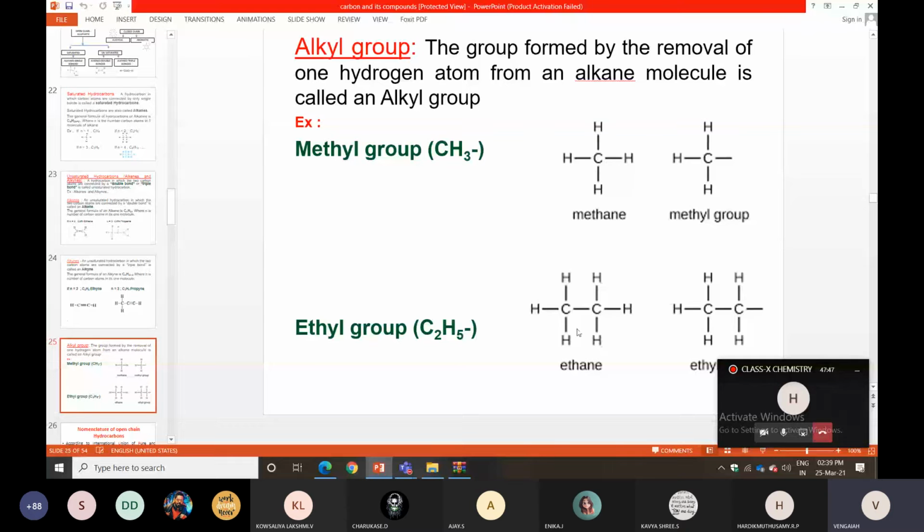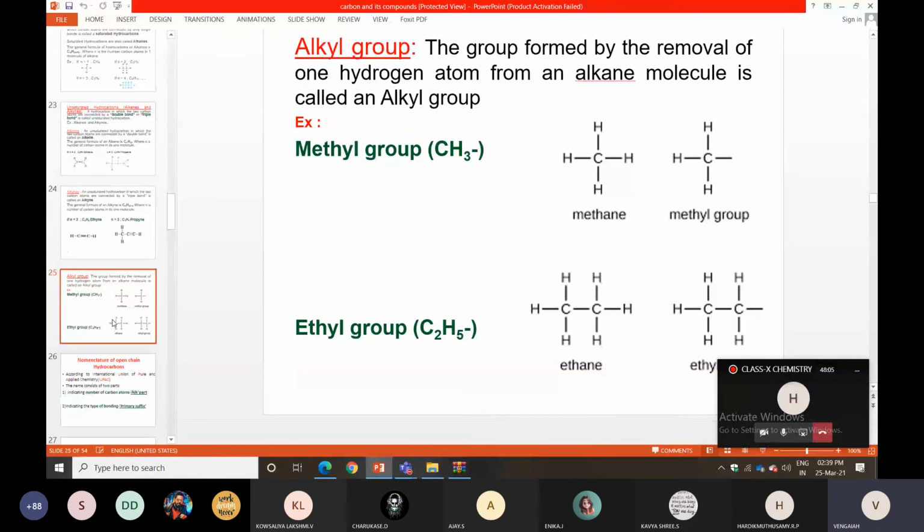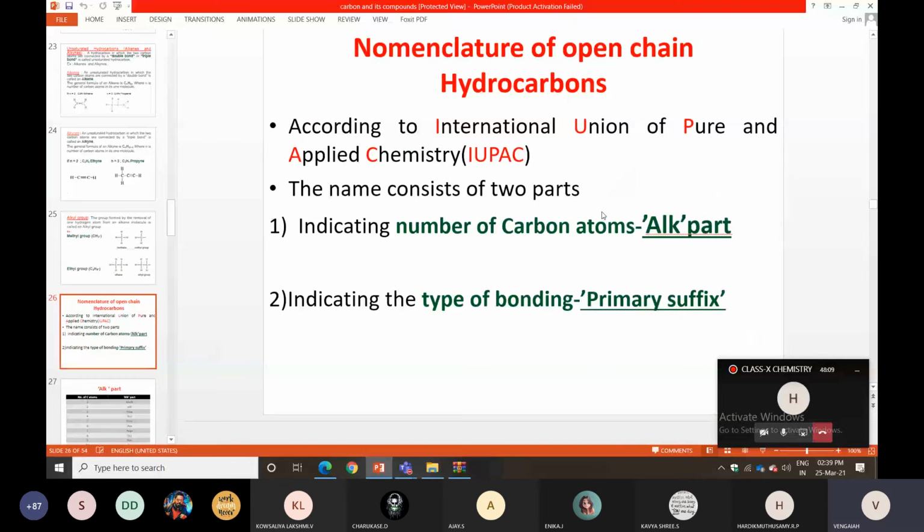So what is coming at the end of the name? "yl" comes: methyl, ethyl, propyl, butyl, like that. We'll discuss more details in the nomenclature topic. Don't worry, that will be another important topic. Now, nomenclature of open chain hydrocarbons.